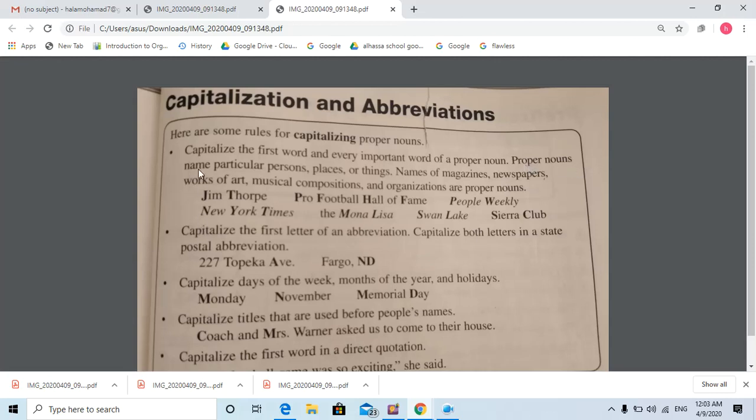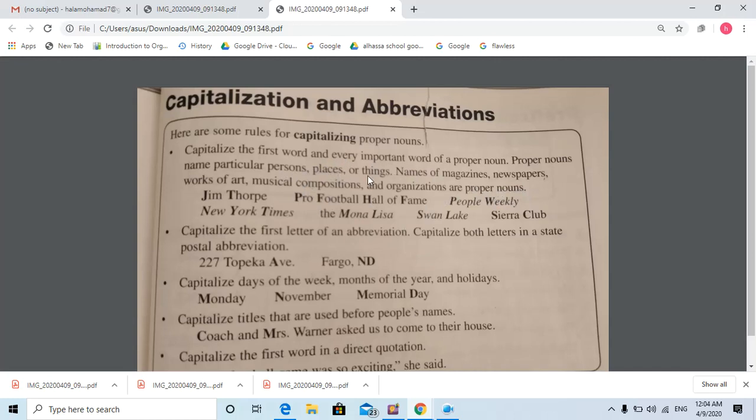Proper nouns name particular persons, places, or things. The name of a person, a place, a thing, a magazine, a newspaper, any art work, any musical composition, any organization. All these are names, and all these we call proper nouns. Proper nouns means names of a particular thing, maybe a person, maybe a place, maybe a thing.